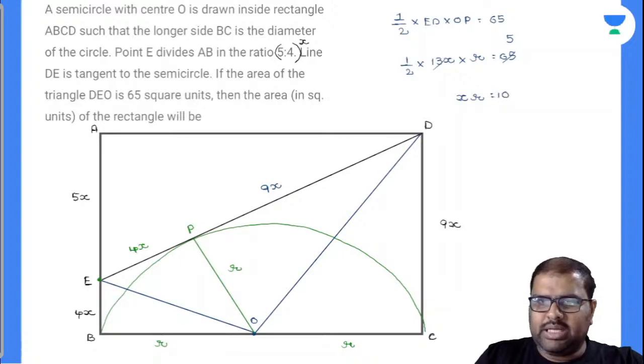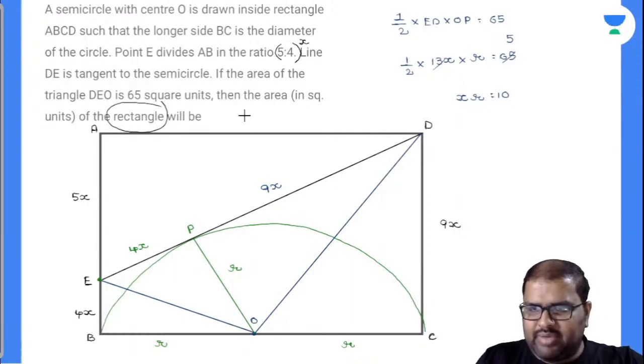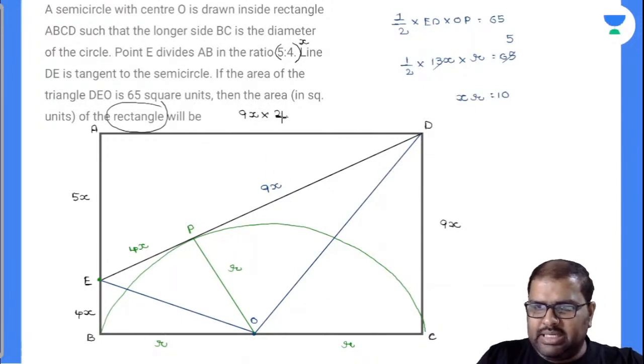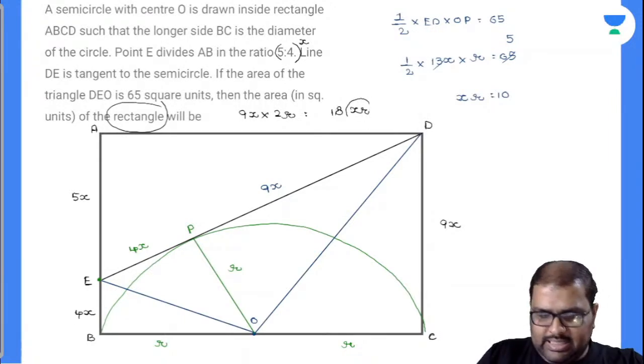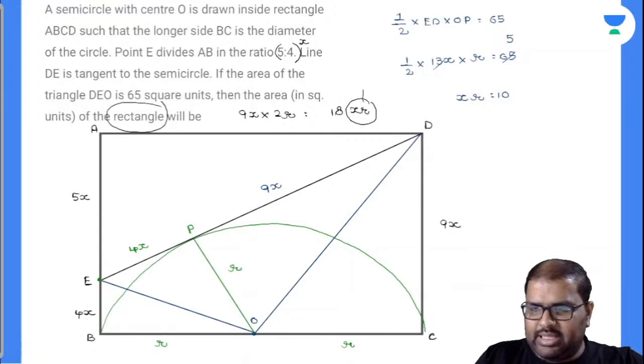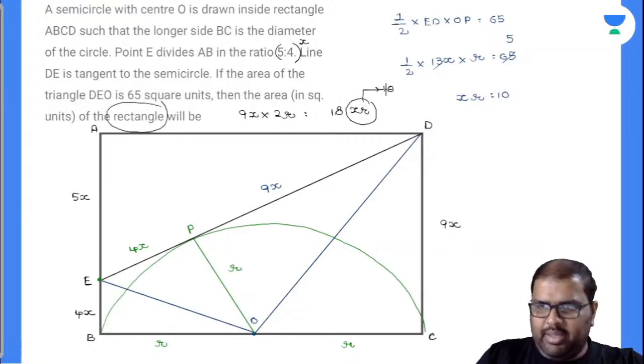Now what is the question asked? Area of the rectangle is the question. Area of the rectangle is nothing but equal to the AB side, which is 5 plus 4, 9x, into how much is this, 2R? Am I right or wrong? BC side is 2R. Finally this will be equal to 18 into XR. Now how much is 18 XR? Yes, John, it is 180. Very good. XR value is 10 and my answer value is equal to 180.